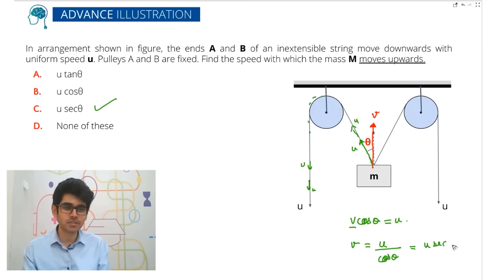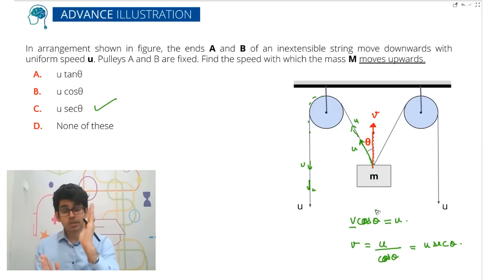Okay, I hope everyone understood this. So this is a very easy question. There are many other ways of also understanding it. If this velocity is v, the velocity along the length of this string will be v cos theta, so the string is decreasing by v cos theta and increasing by u. So increase is equal to decrease because the length is constant.